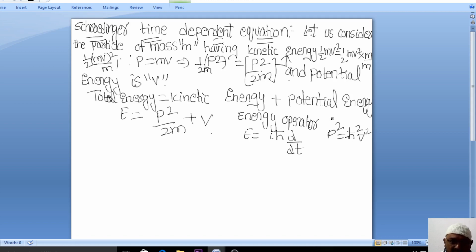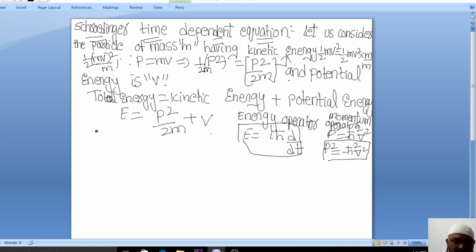We say this is momentum. These two terms, if you can remember, this is one way of deriving the Schrodinger time dependent equation. This is called the momentum operator. In quantum mechanics, we will use the operators which are nothing but the measuring devices, right? p² is equal to minus h bar squared del squared. Instead of p², I can also write minus h bar squared del squared. So instead of E, what can I write? i h bar ∂/∂t.